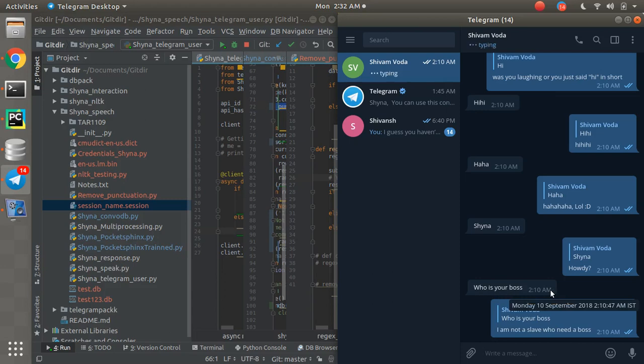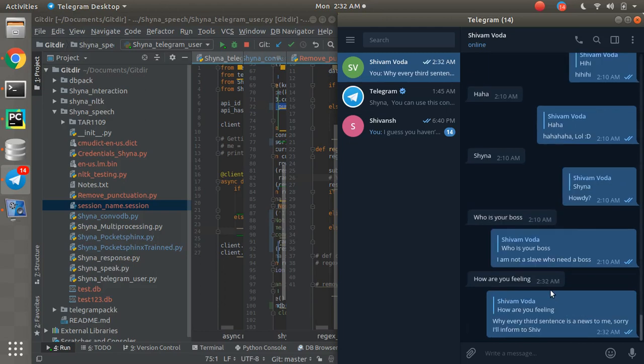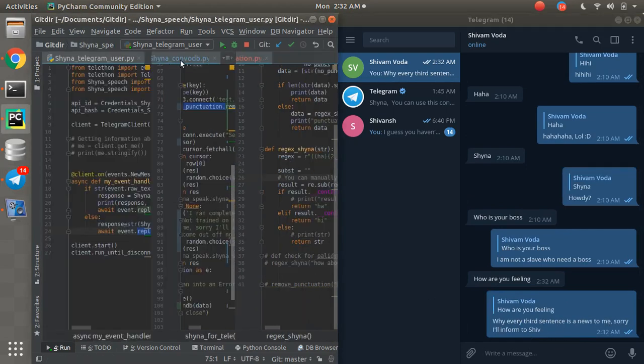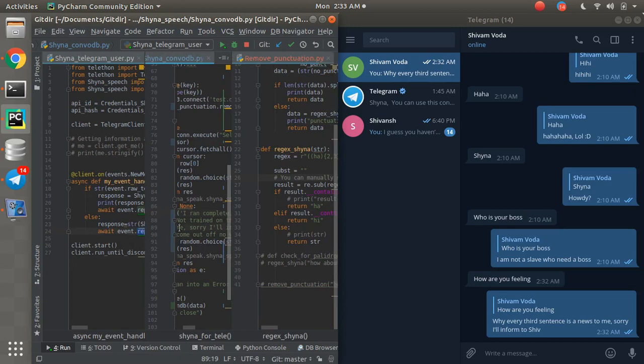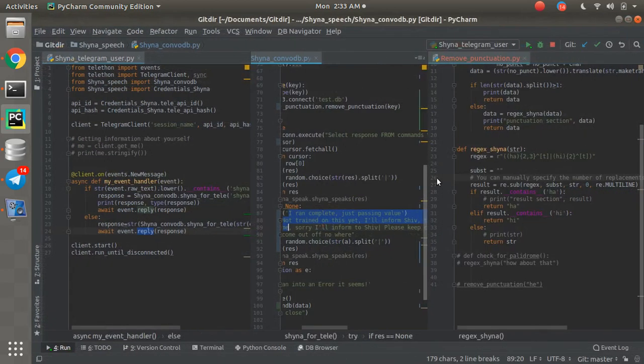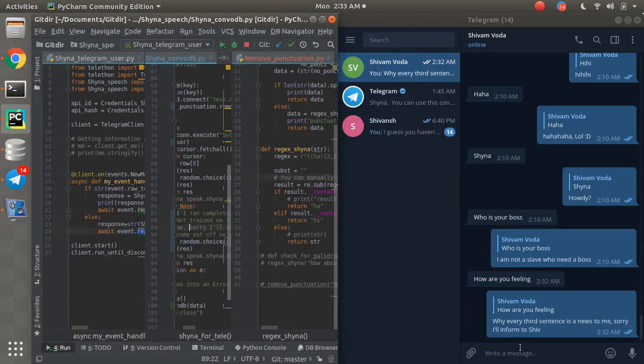So I have something like, how are you feeling? So this is where it doesn't know what happened and what I'm supposed to say, that kind of thing. So this is this section basically. Wow, a lot of code is there, huh? So it's not trained on this yet, you can simply get a glimpse of it. Let me expand it. Sorry, I'm informed to shift. This is where it doesn't know, it didn't find the value in the database.